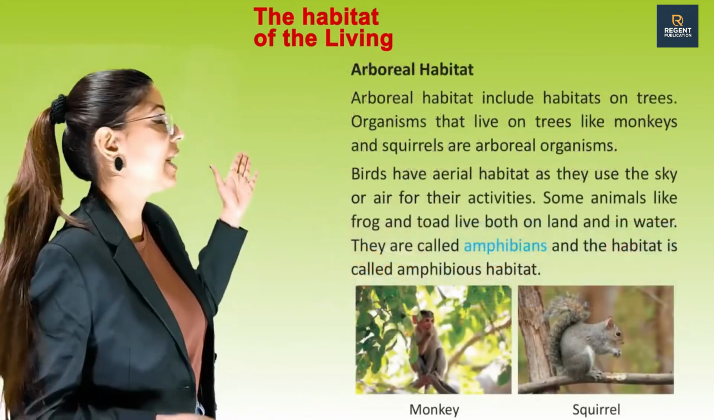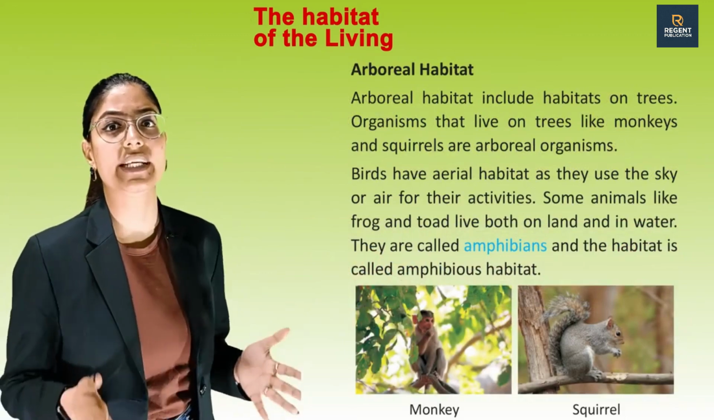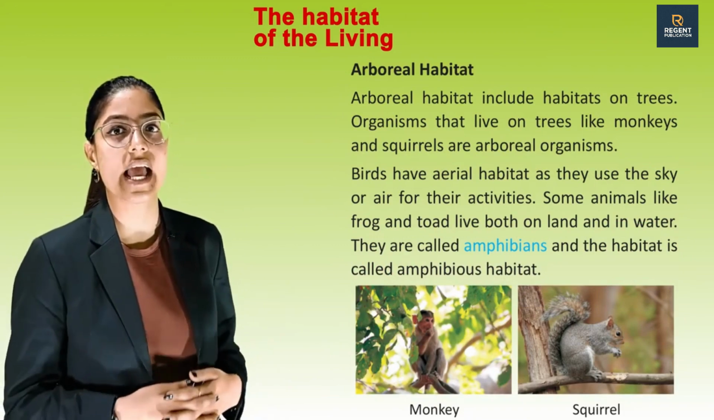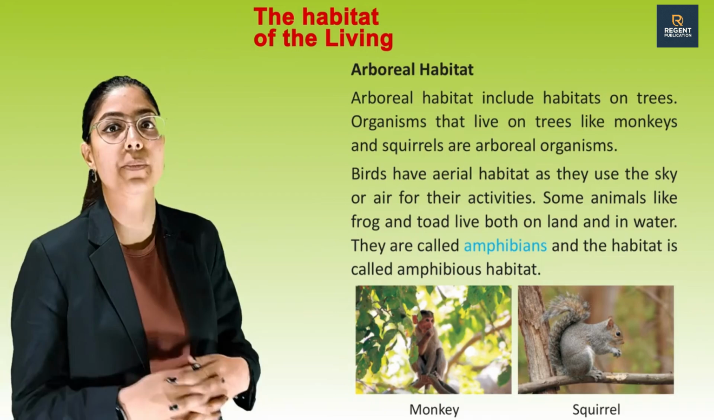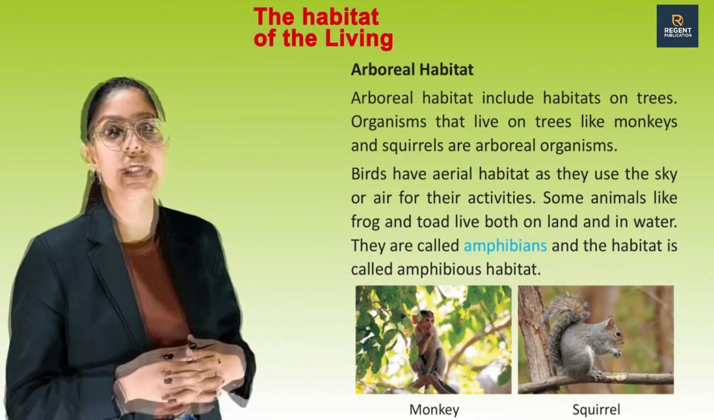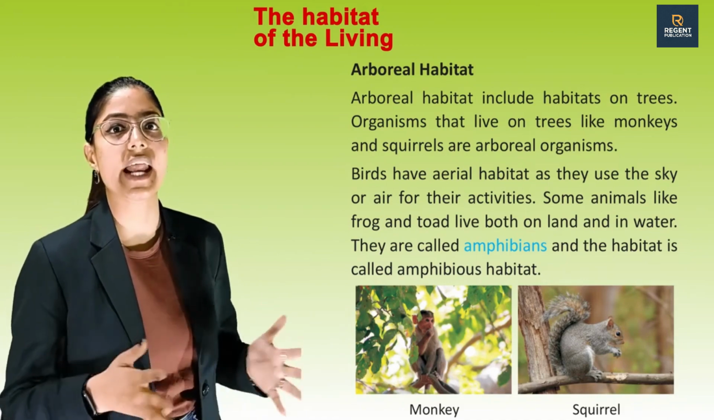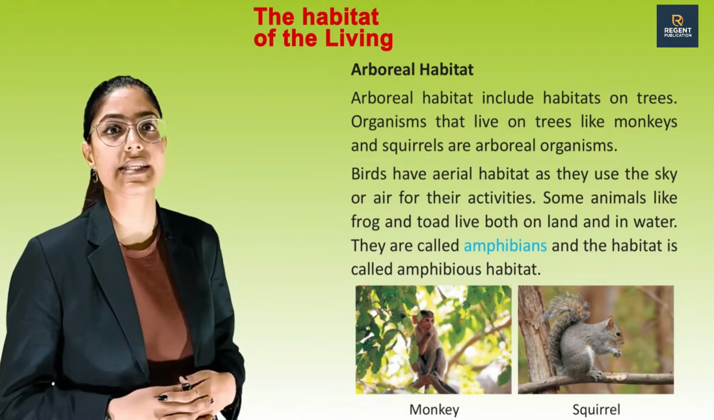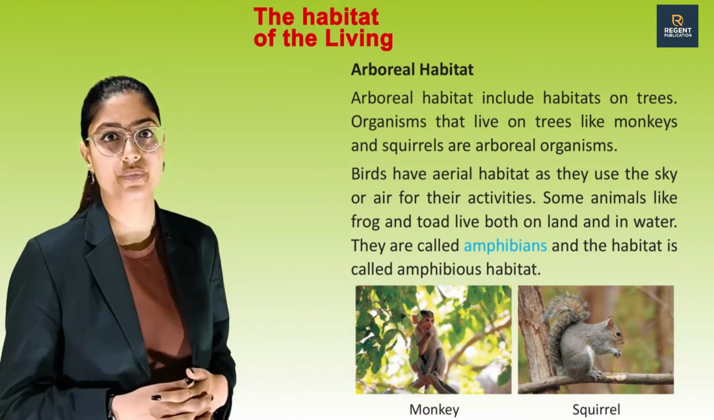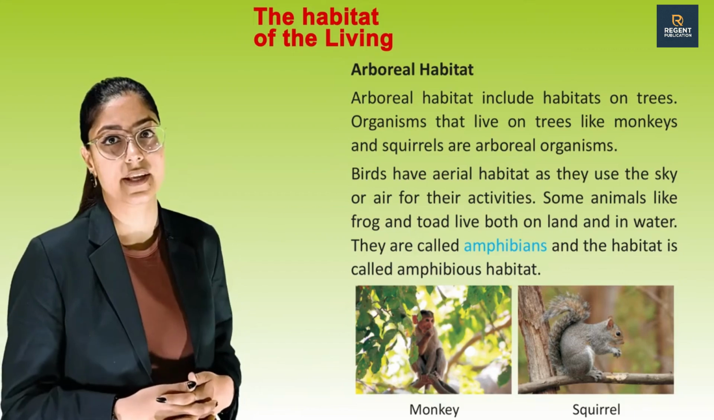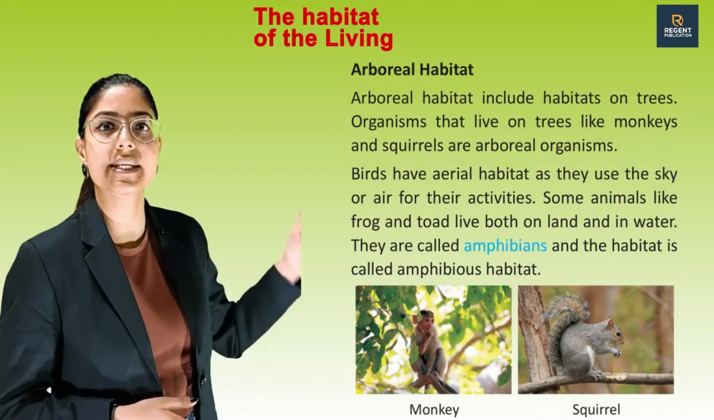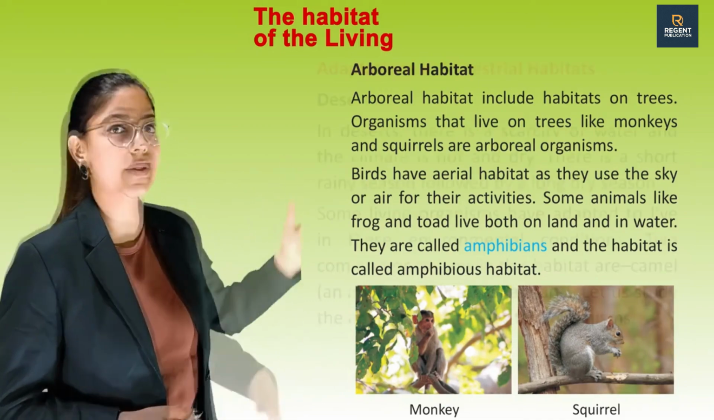Now, arboreal habitat. Arboreal habitat includes habitat on trees. Organisms that live on trees like monkeys and squirrels are arboreal organisms. Birds have aerial habitat as they use the sky or air for their activities. Some animals like frog and toad live both on land and in water. They are called amphibians and the habitat is called amphibious habitat. See this picture of monkey and then squirrel.